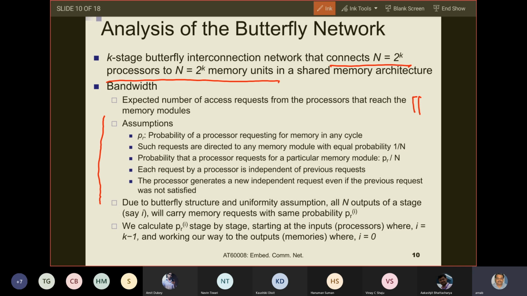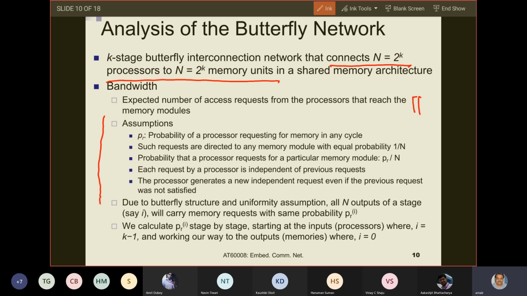That locality of reference we are not considering, and for our analysis we will assume that each request by a processor is independent of previous requests. Therefore we have this 1 by n probability that at any point in time each processor will be accessing any of the memories.